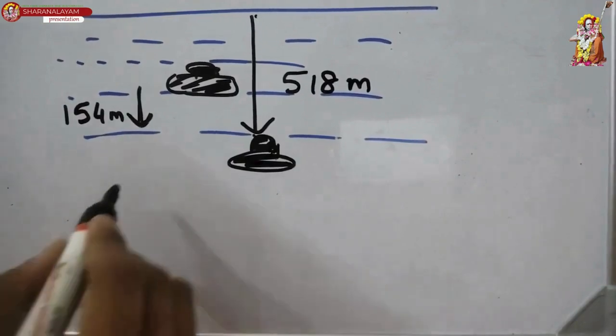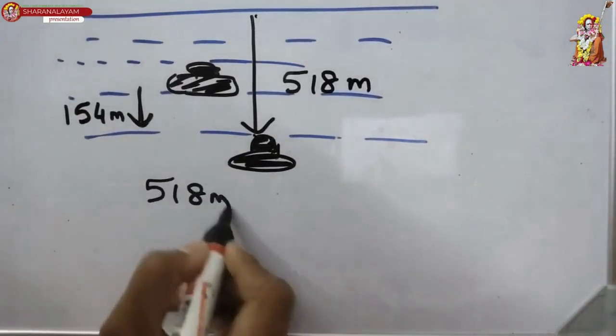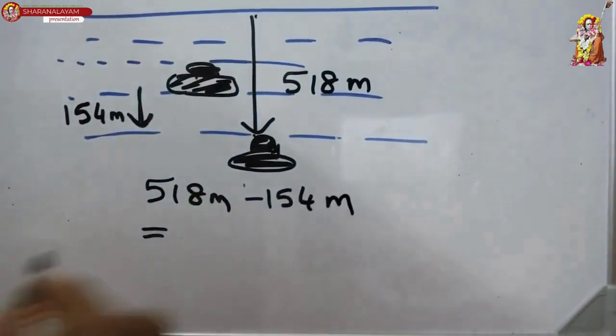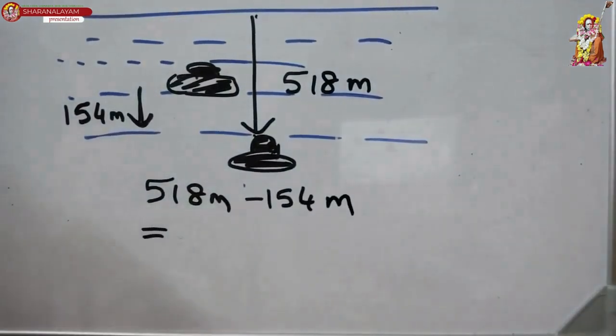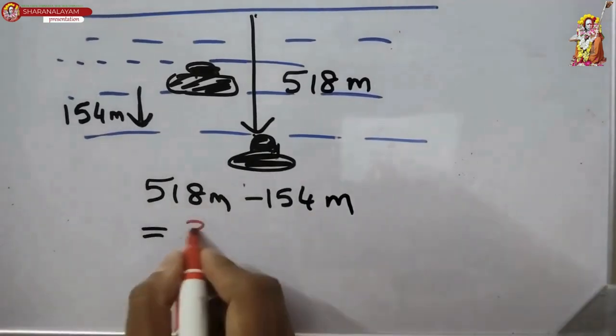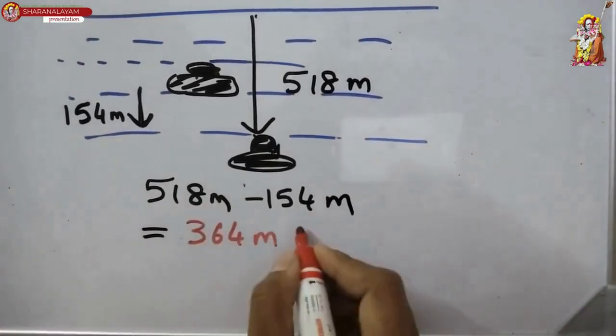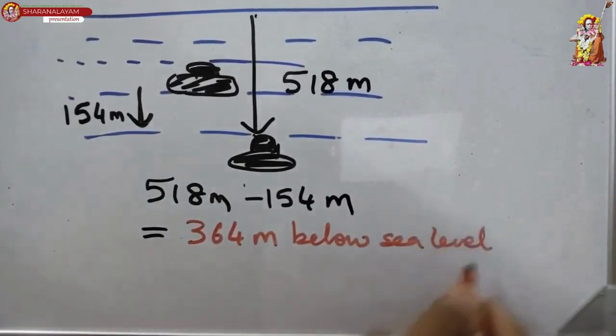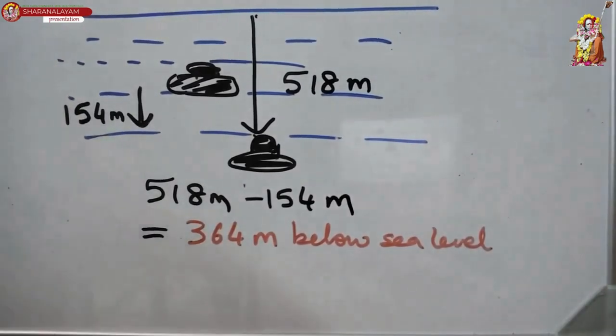The same thing. 518 meters minus 154 meters, and that gives you 364 meters below sea level. Okay. So it had descended from the position of 364 meters below sea level. That was its original depth.